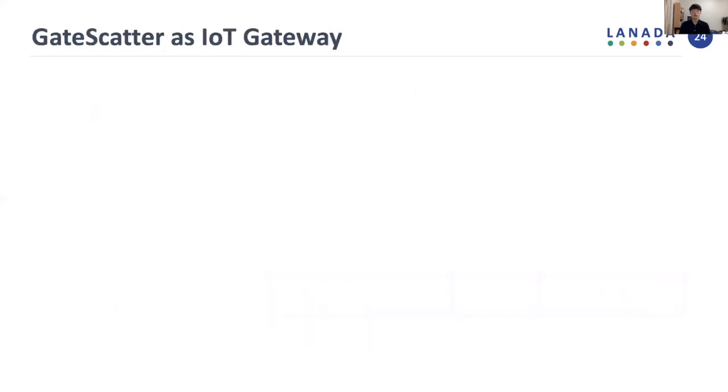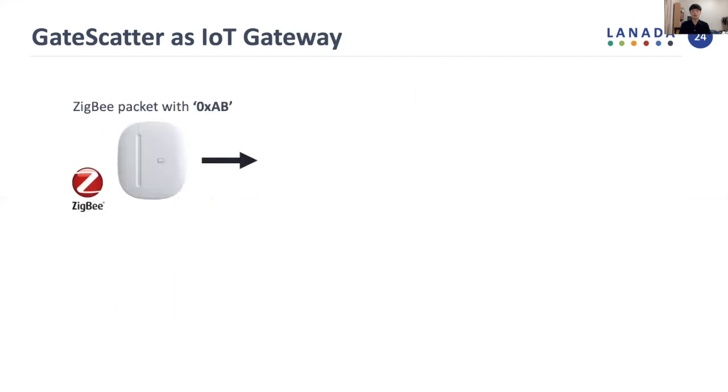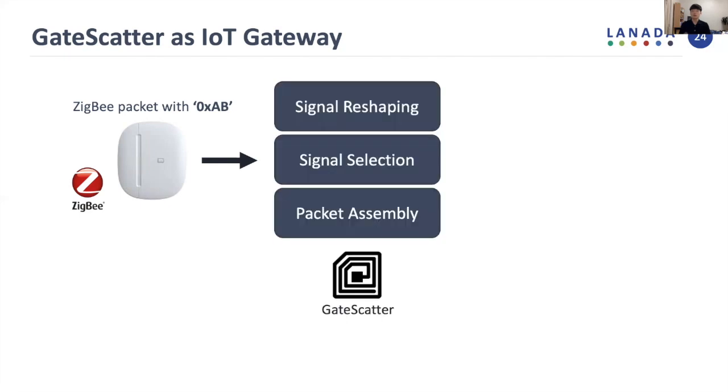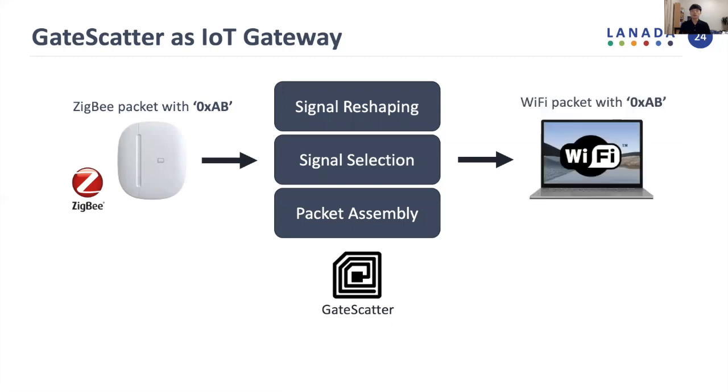As a result, our GateScatter can work as an IoT gateway. For example, an IoT device transmits a ZigBee packet containing data with AB. Then, by GateScatter's signal reshaping, signal selection, and packet assembly, the ZigBee packet is reshaped into a resumed Wi-Fi packet, which still preserves the IoT data of AB. Thus, we say that it works as a gateway.